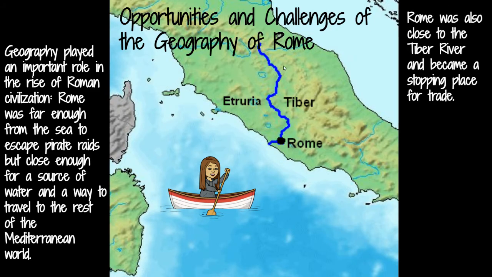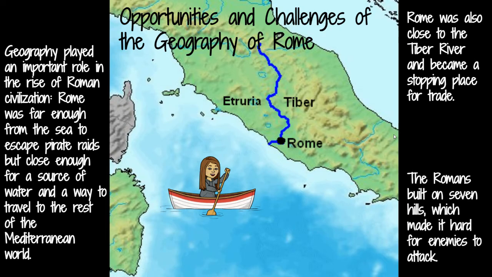It also had a river source, which was great. Greece did not have a river source. Rome did. It was the Tiber River, and it became a stopping place for trade. So as you can see, the river kind of hooks up with the water here, and they can get onto the river and get up into Rome that way too. And there it is.